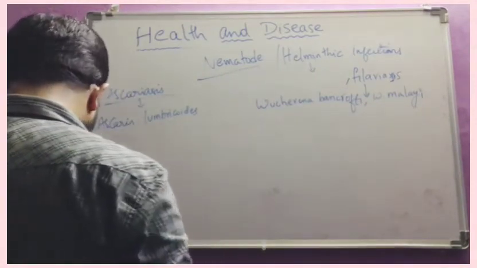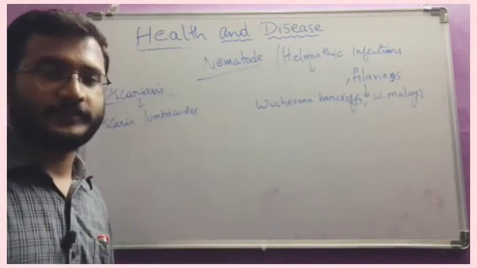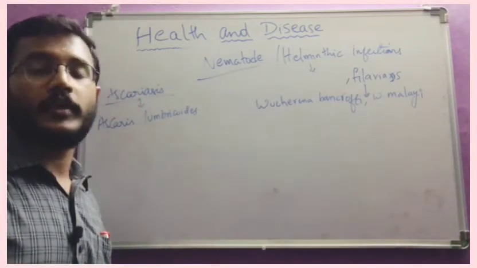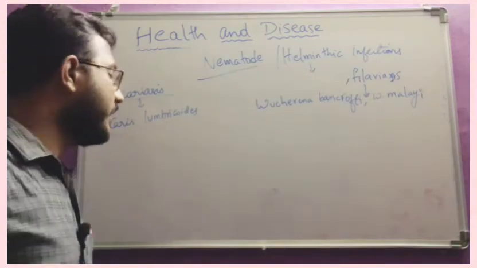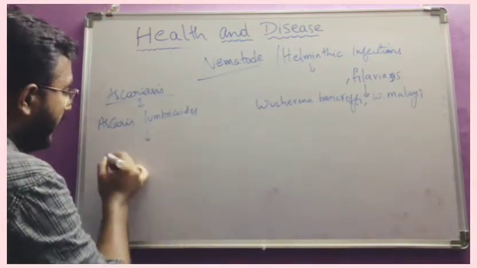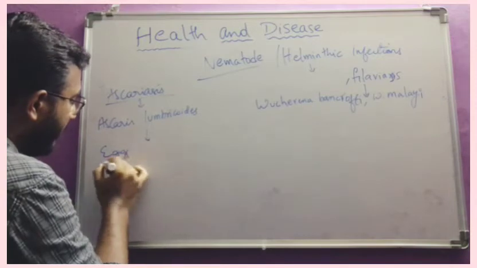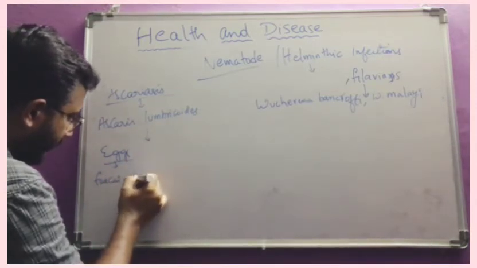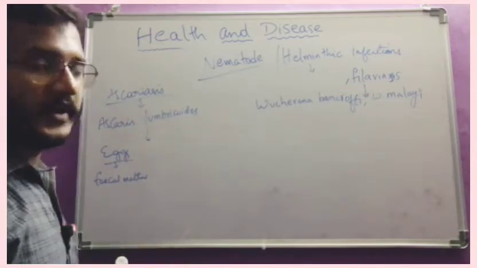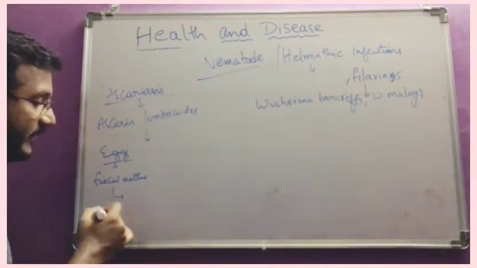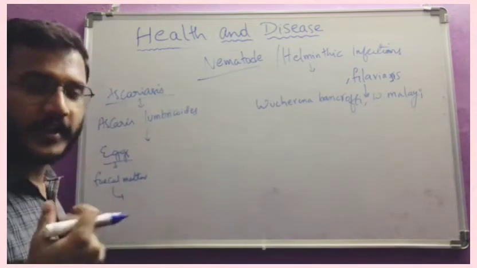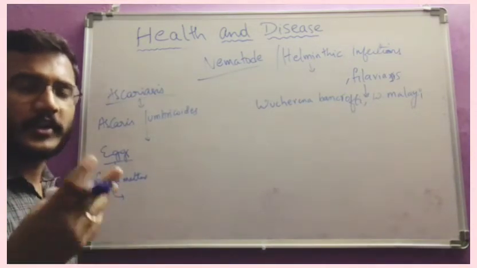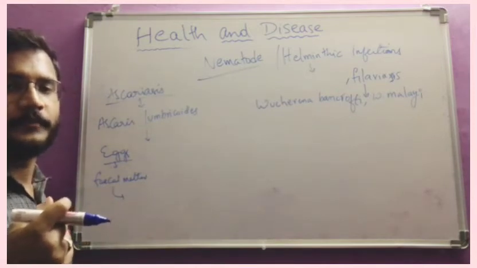And what are the symptoms of ascariasis? And how does it spread from one person to another? Here also, the eggs of Ascaris are released outside through fecal matter. If we go for open defecation, it will contaminate the soil, the water, and the nearest food resources.